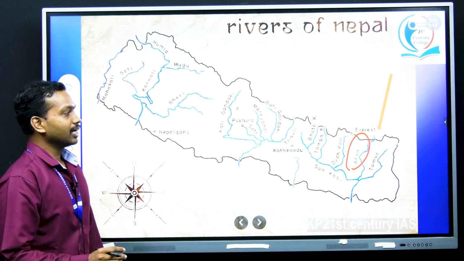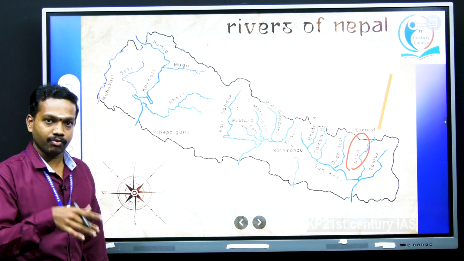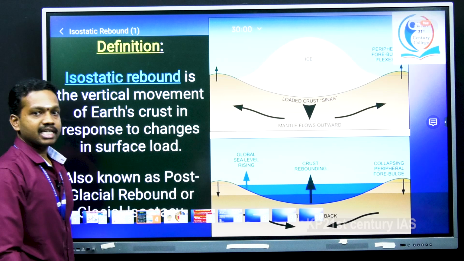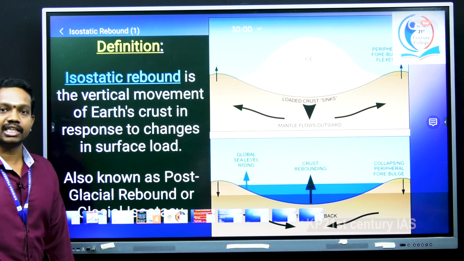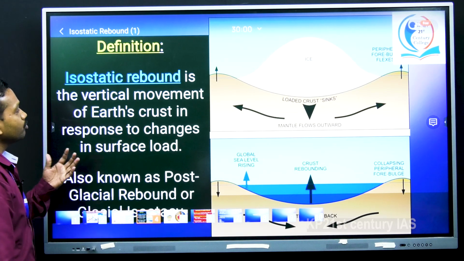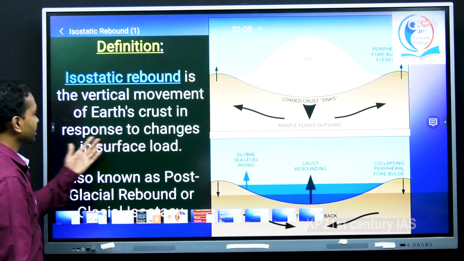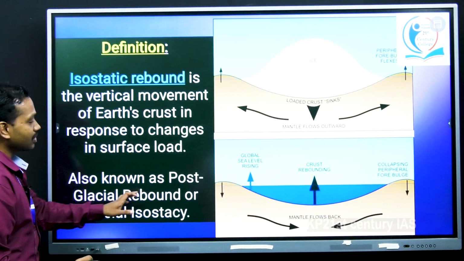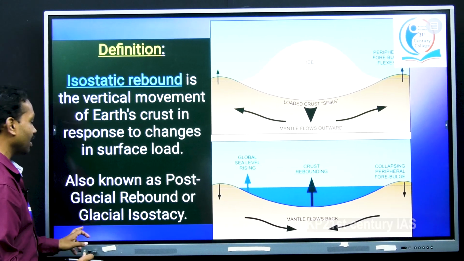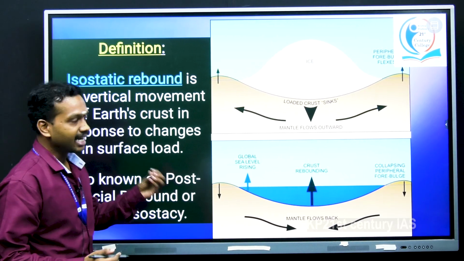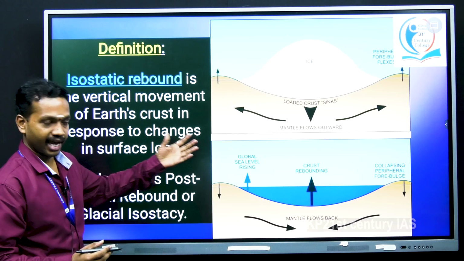Now, let us see what is the mechanism involved in isostatic rebound. If you can see here, we have given the basic definition of isostatic rebound, which is the vertical movement of Earth's crust in response to changes in surface load, which is also known as post-glacial rebound or glacial isostasy. In order to better understand the concept, we have provided a diagram here.